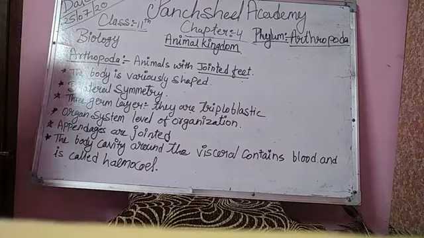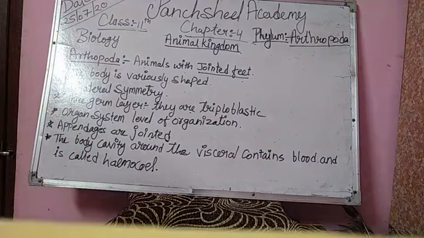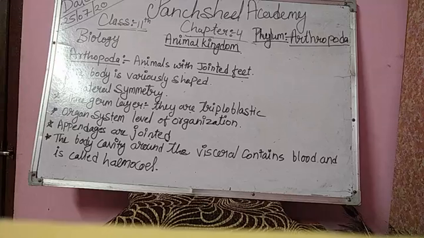There are some more general characters, like the digestive tract. They have a complete digestive tract. Respiration occurs through the body surface, but generally takes place by special structures such as gills, tracheae, book lungs, book gills, etc. The circulatory system is open type. Body fluid flows in the hemocoel instead of blood vessels and is called hemolymph. It is colorless and contains white corpuscles. The excretory system consists of antennal or green glands opening directly for excretion. Malpighian tubules open into the gut.